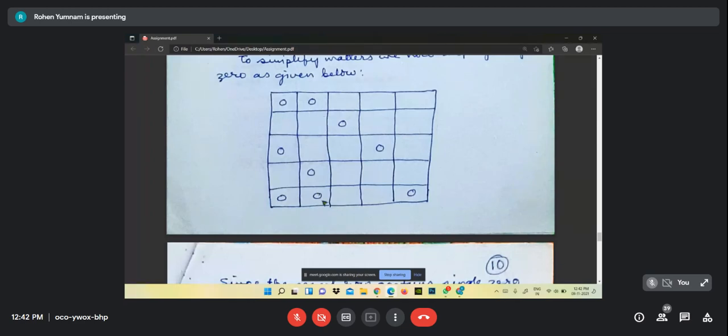And then go to the next row. How many zeros still left? This is cross. How many zero? 2. 2 0 left. This is cross, only 2 0 left. And 2 0 we cannot assign. Then come to the first row again. Now it becomes only 1 0. This 0 is left. This already crossed.